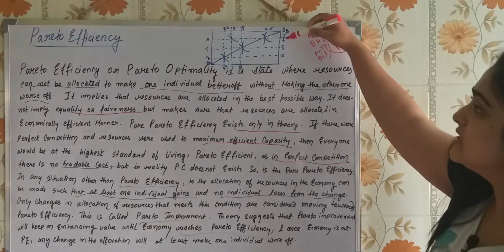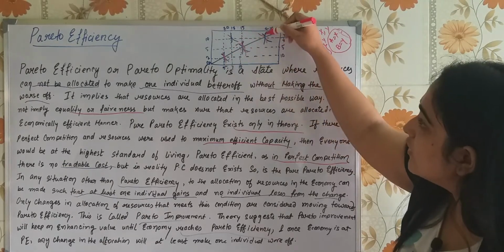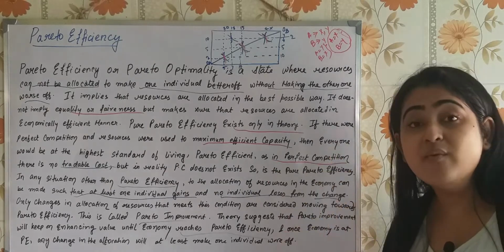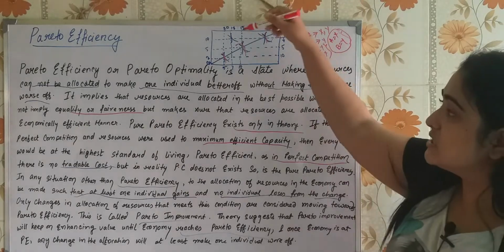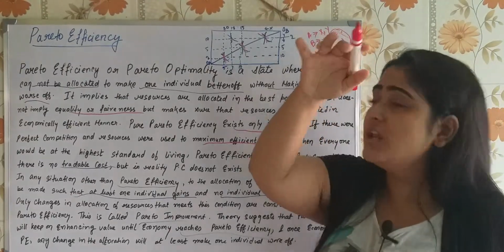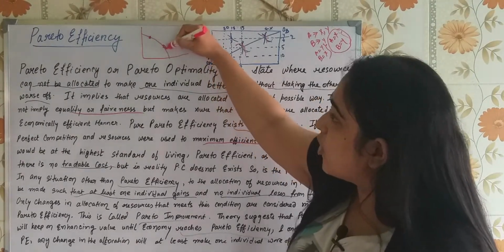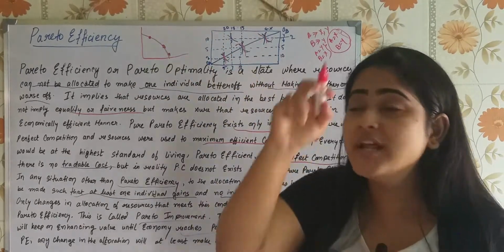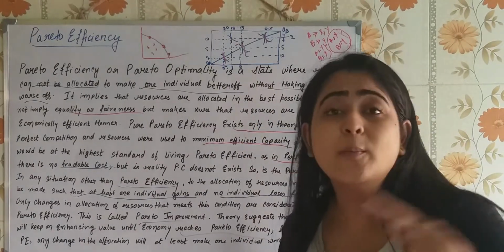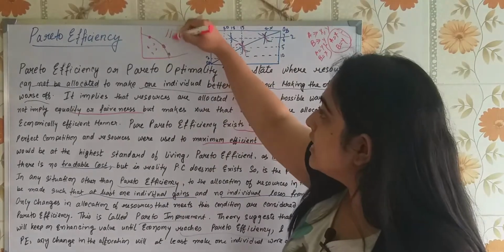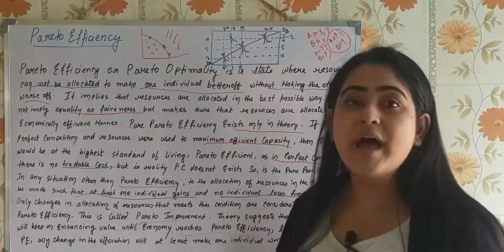If you analyze this diagram, you can see that all the positions on the contact curve will give you better satisfaction, where one individual will be better off without making the other one worse off. And if you see somewhere outside, those are Pareto inefficient conditions. If I show you on the production possibility curve, any allocation on the PPC curve is Pareto efficient. If it's inside the PPC curve, what does that imply? Inefficient use of resources, not optimal maximum utility. And outside implies what? Again inefficiency, which cannot be reached. So on the PPC curve implies Pareto efficient.